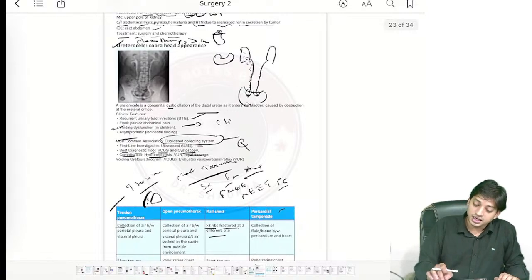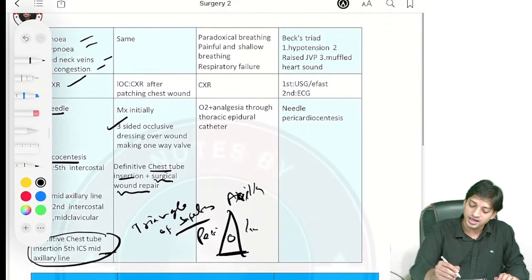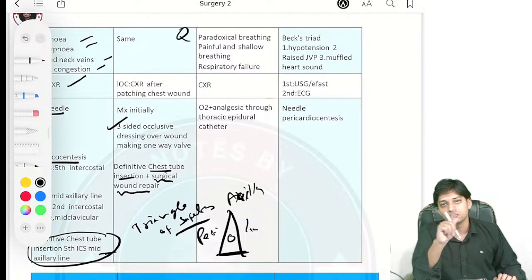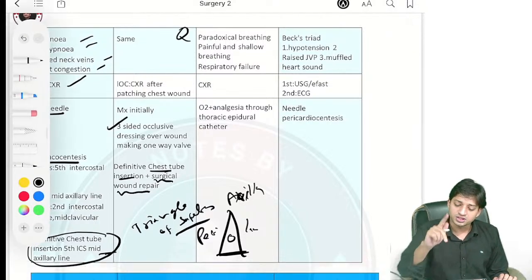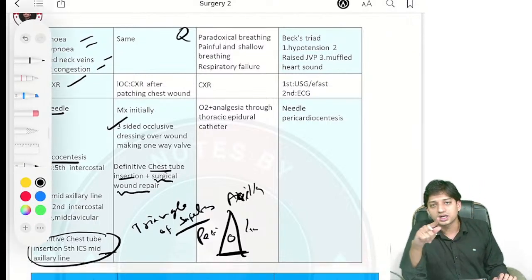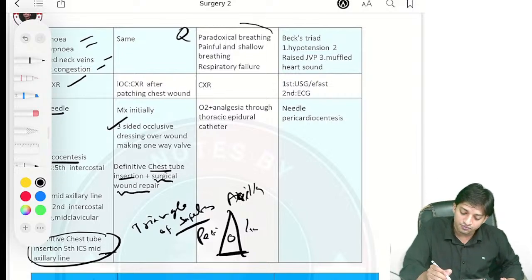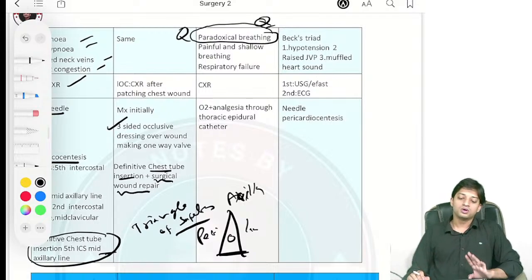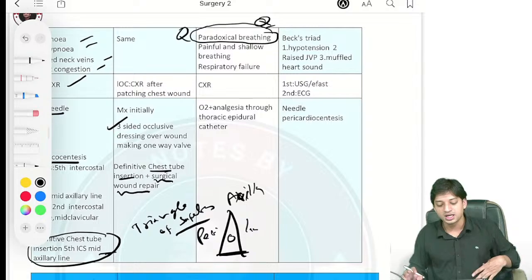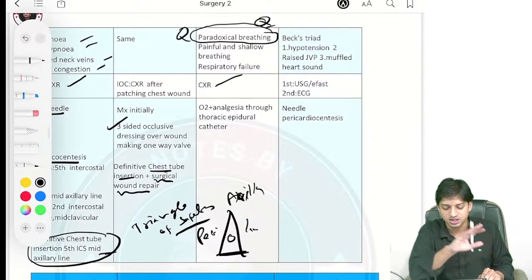The identifying points they will give you in the question are, first, more than 3 ribs fractured at more than one site. Second, the classical sign of paradoxical breathing, and painful shallow breathing. Paradoxical breathing is a key point for identifying a flail chest question. There will be painful shallow breathing and respiratory failure. Again, investigation of choice is the same, chest x-ray.